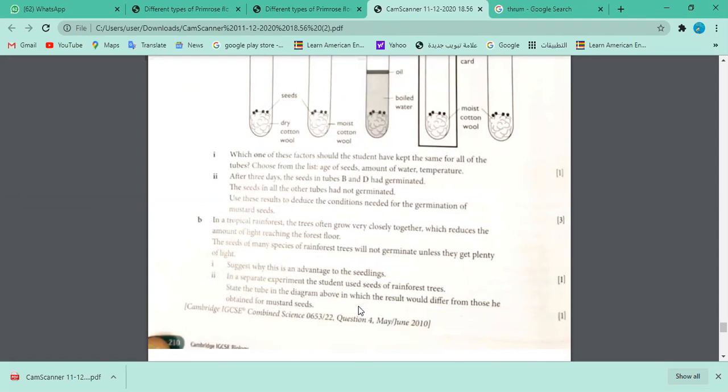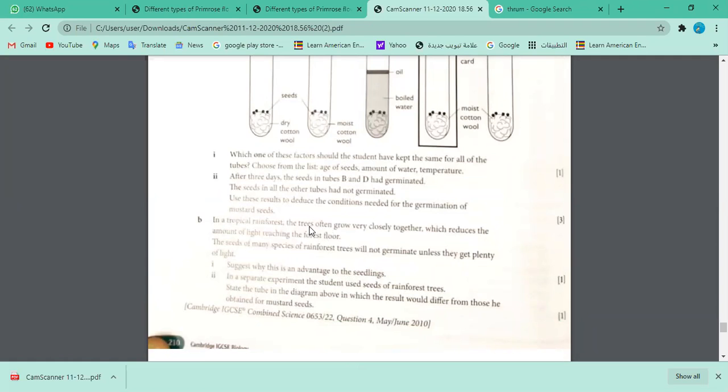They are giving another scenario using the same information, same experiment. They are saying that in the tropical rainforest, the trees often grow very closely together. They are thick forests because there are a lot of rains. You might see thick forests in Africa, in Western countries like the UK, US, and some parts of Canada, where rainfall is so much. In tropical regions also, we have a lot of rain formation. Rainfall is more, which reduces the amount of light reaching the forest floor.